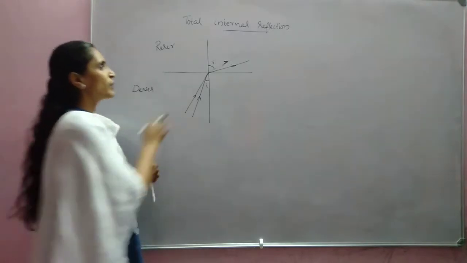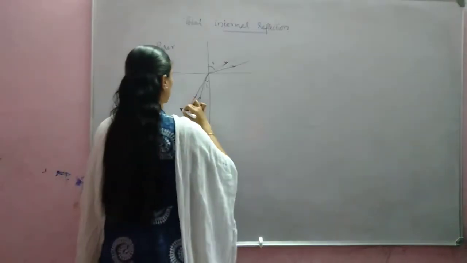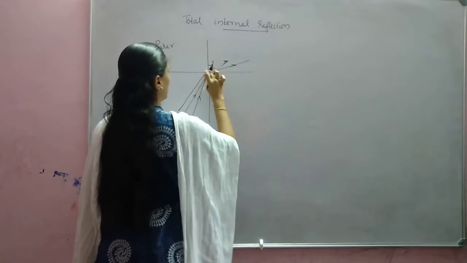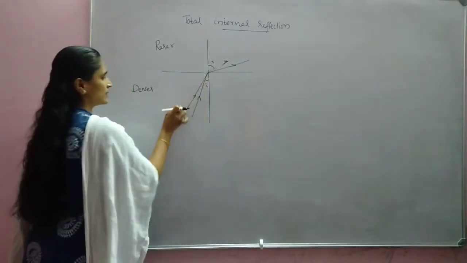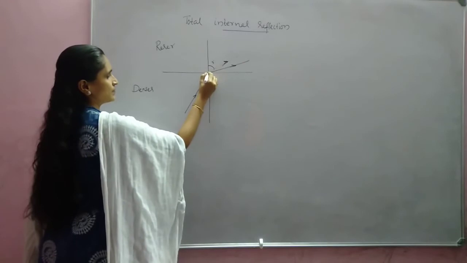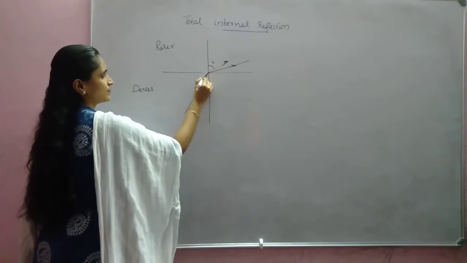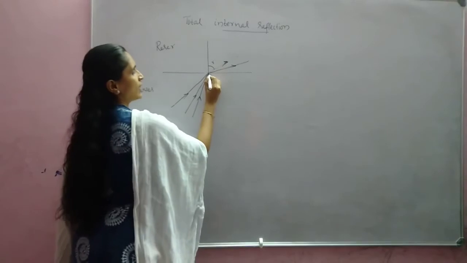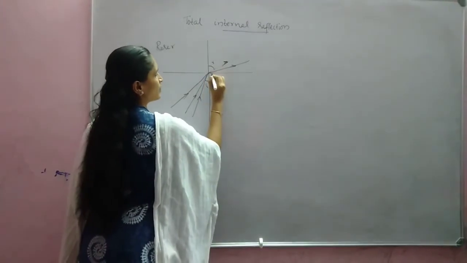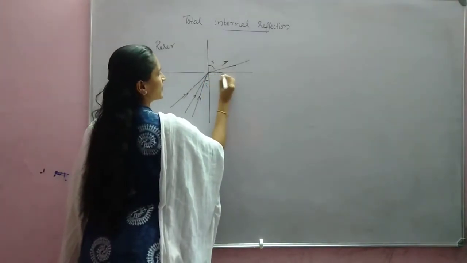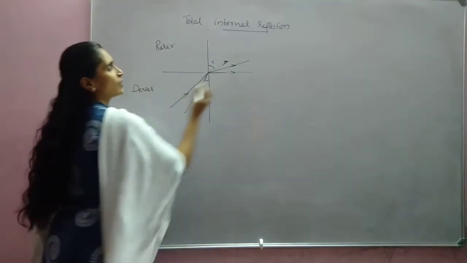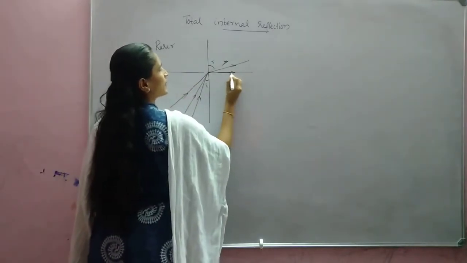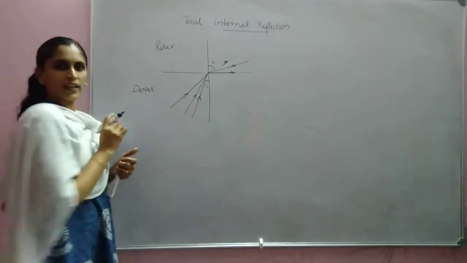Now for a particular angle, again if we keep increasing the angle of incidence, we can see that the angle of refraction becomes 90 degrees.